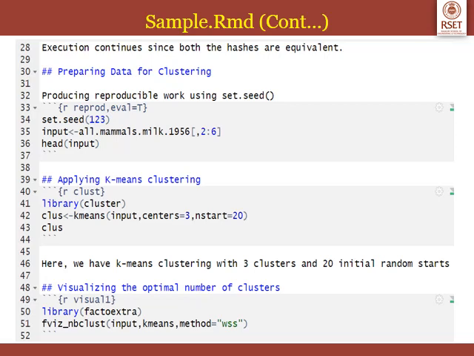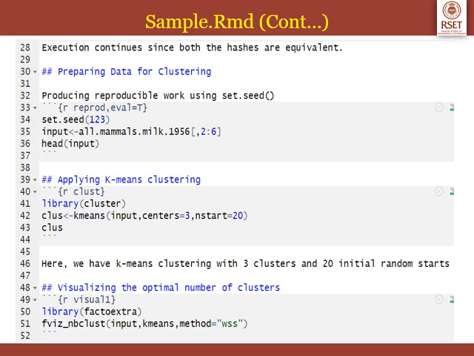Next in line 39 we have the next subheading, applying k-means clustering. Then from 40 to 44 you have another R code chunk called clust. In that we are loading the library cluster, calling the function k-means, and storing the clustering object into class, and we are printing that clustering object. So you will see all the centroids and all the details, if you remember, printed when you execute this.